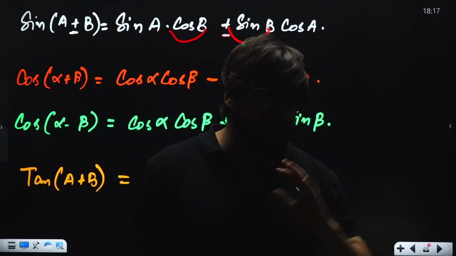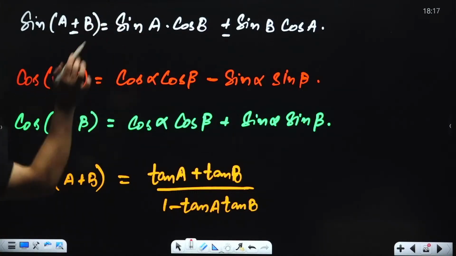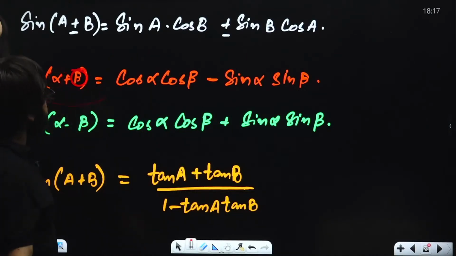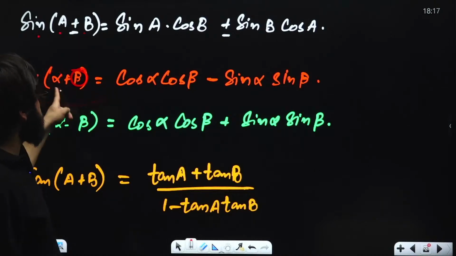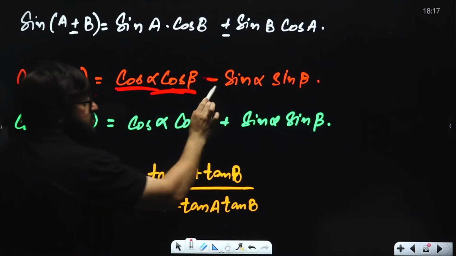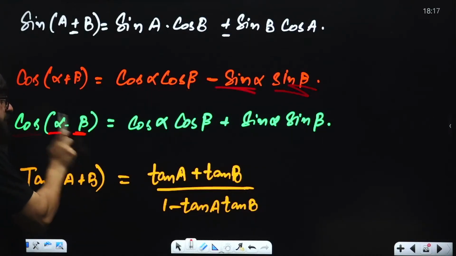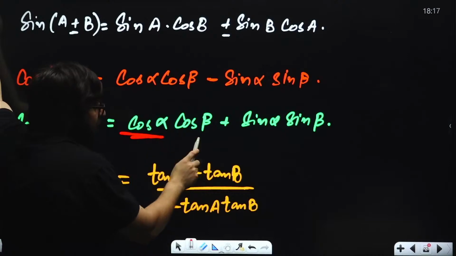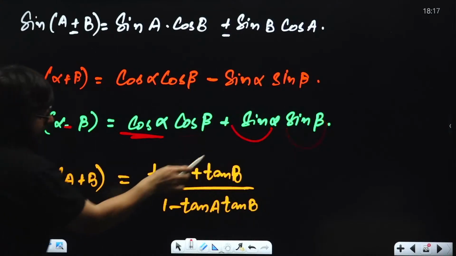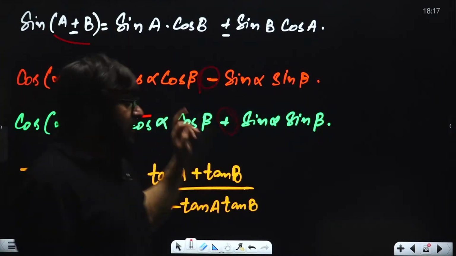Guys, you will have to remember this because we will be using this particular formula also in some of the questions in physics. One more. If you have cos of alpha plus beta, you can write it as cos alpha cos beta minus sine alpha sine beta. Similarly, cos of alpha minus beta is cos alpha cos beta plus sine alpha sine beta. If it is minus over here, here you will have to put plus. If it is plus over here, here you will have to put minus. So these are the formulas that you have to remember.